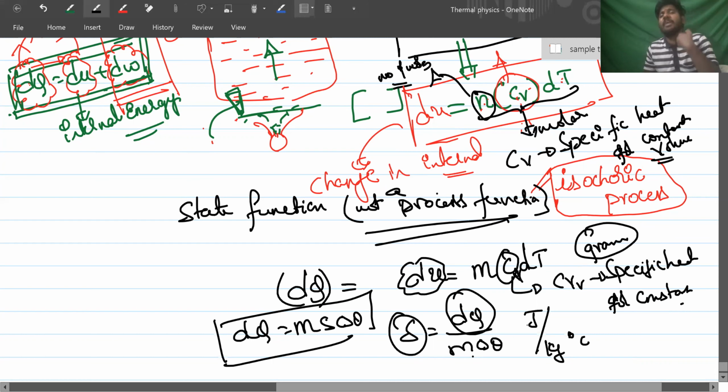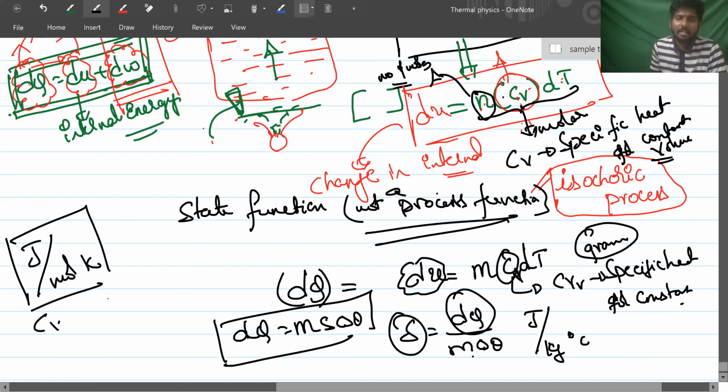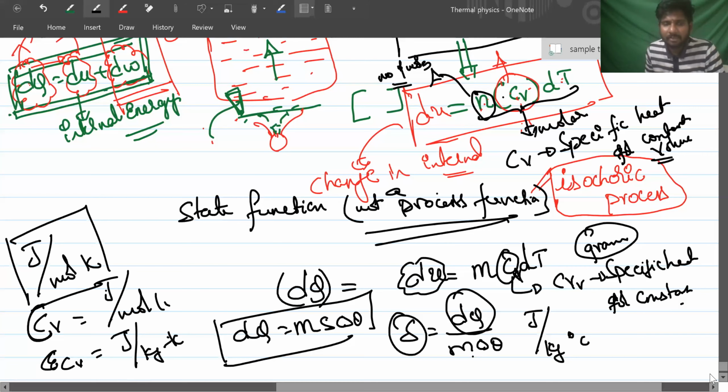Here the specific heat is defined for moles, in joule per mole Kelvin, or mole degree Celsius. Capital Cv unit is joule per mole Kelvin. Small cv, gram specific heat, is joule per kg Kelvin, or gram Kelvin if it is on grams.